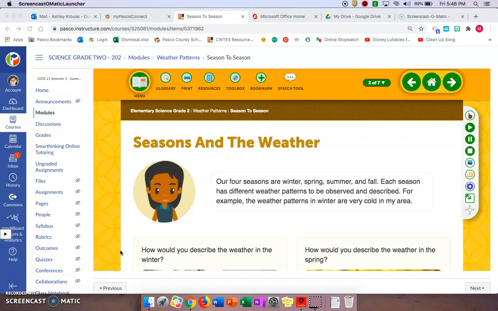Seasons and the weather. Our 4 seasons are winter, spring, summer, and fall. Each season has different weather patterns to be observed and described. For example, the weather patterns in winter are very cold in my area.